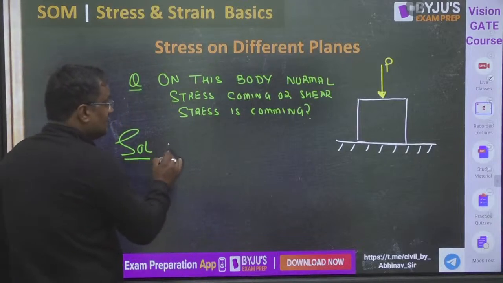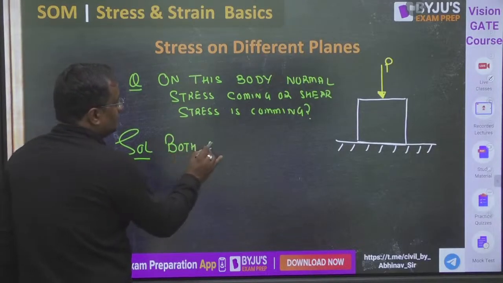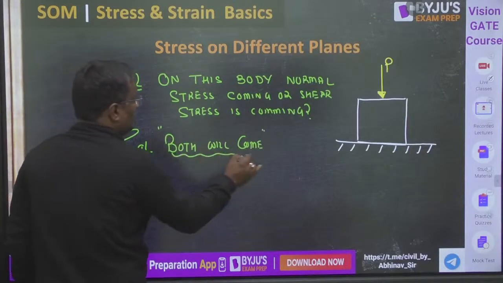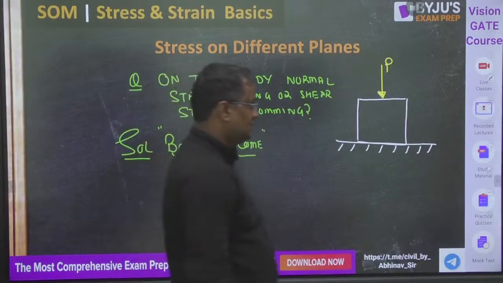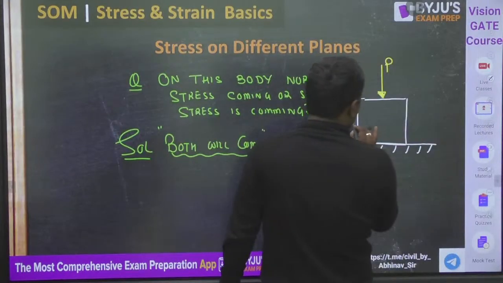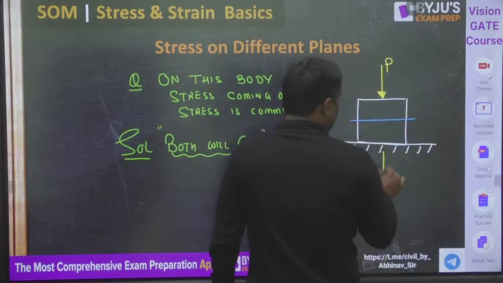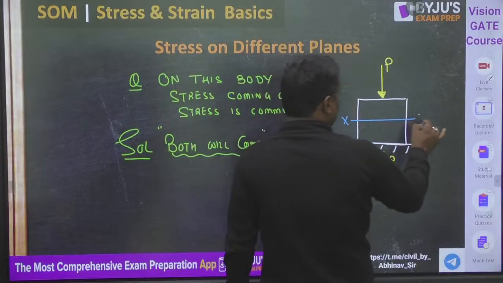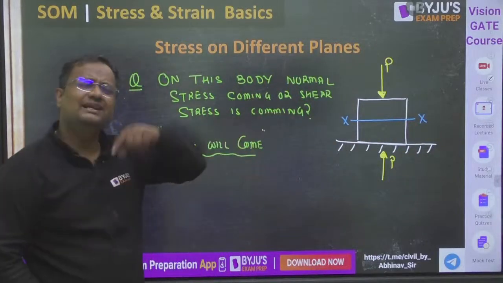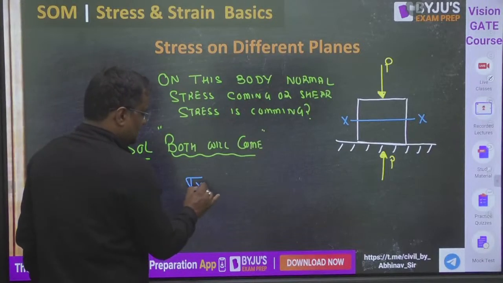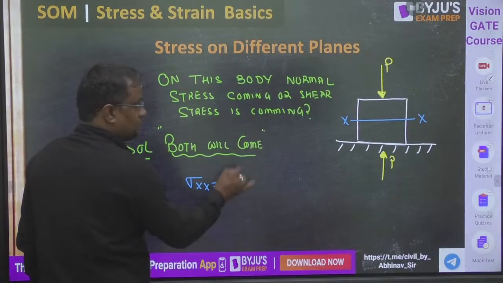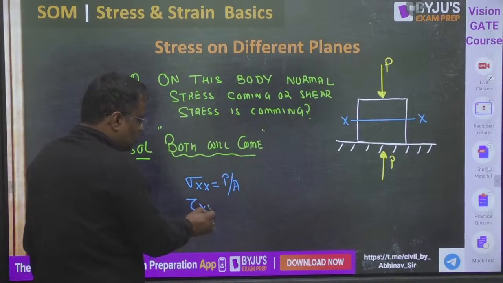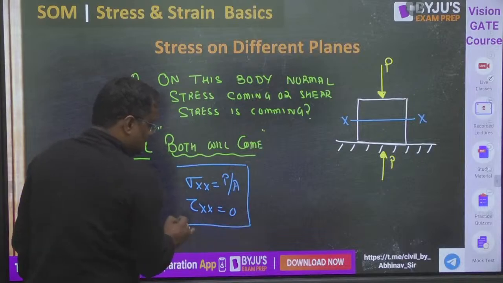Guys, everyone, the answer is both stresses will be coming. That depends on the plane. If you cut this plane, of course, P is the force, so externally the reaction will be P. If you cut the body at this exact section, the internal force is the same concept. So sigma xx is P by A, because P is perpendicular to that plane and there is no component of P tangential to it. So shear stress will be 0.